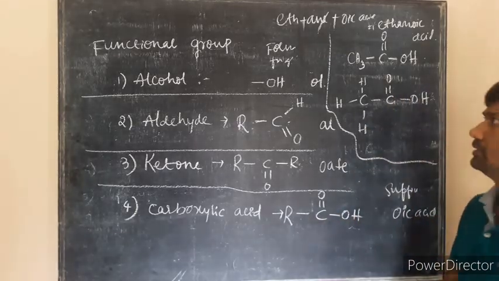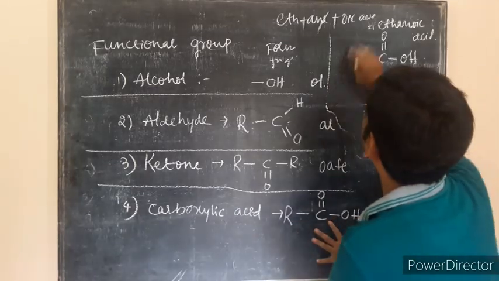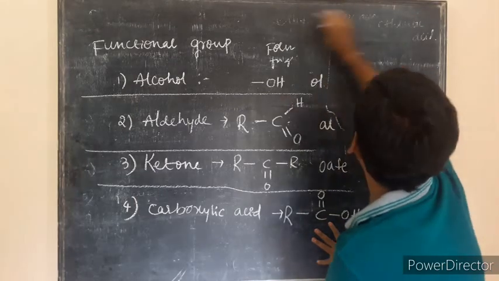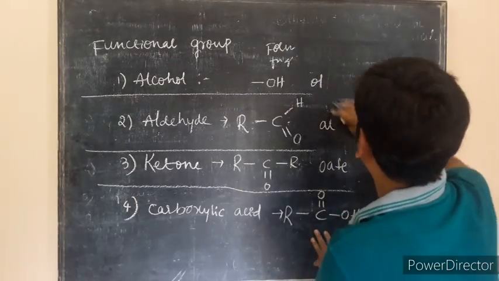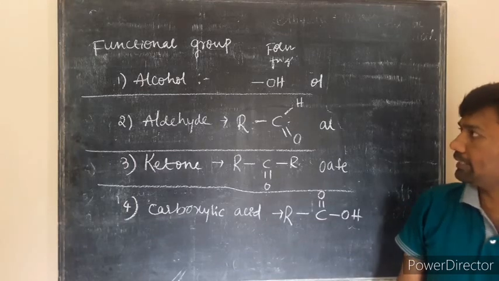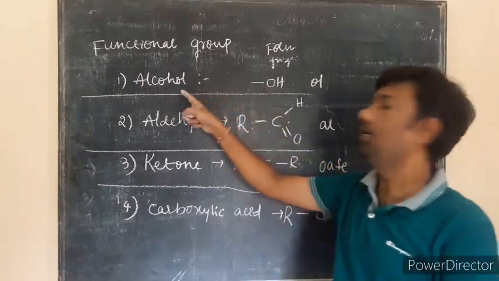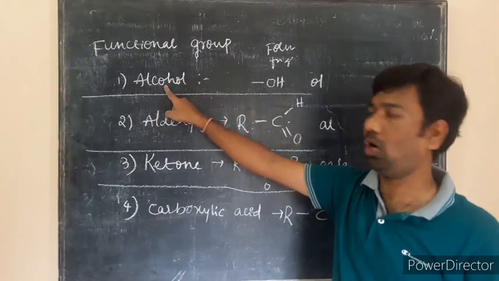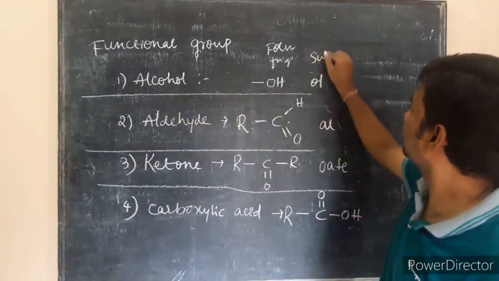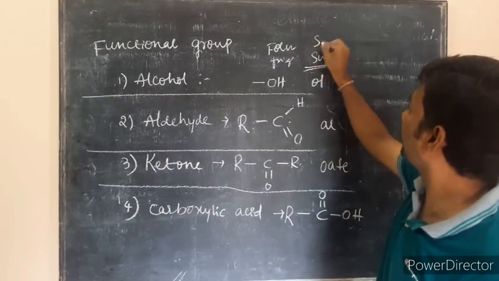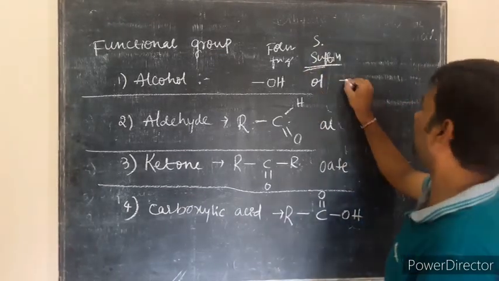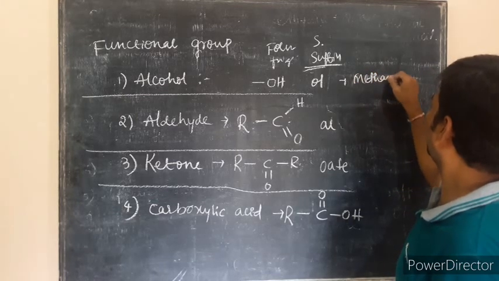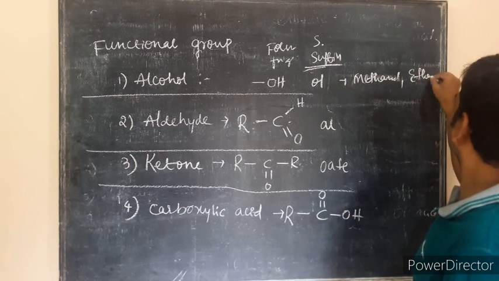Once again I will go over the functional groups. Ethanoic acid, propanoic acid, butanoic acid, the names end in -oic acid. In any hydrocarbon, if OH is there, it is considered an alcohol with the secondary suffix -ol, so the names may be methanol and ethanol.